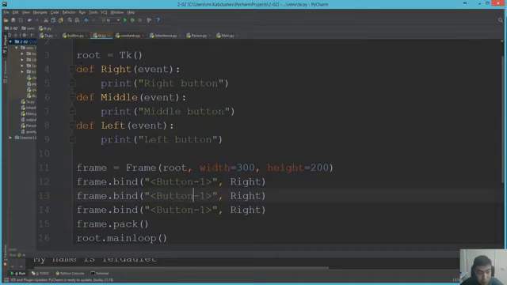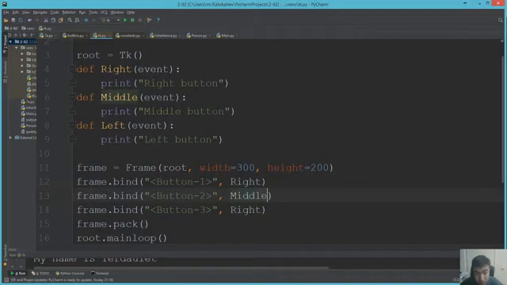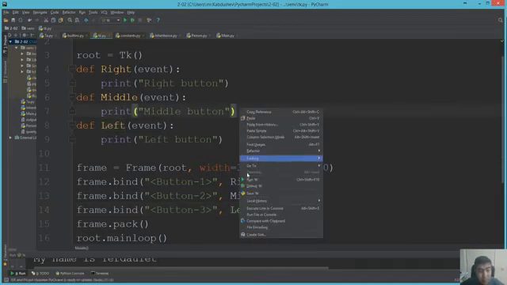Okay, let us change button 2, button 3. Okay, our code is ready, so let us run.